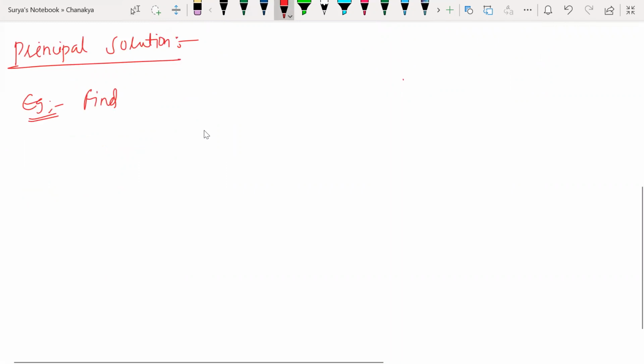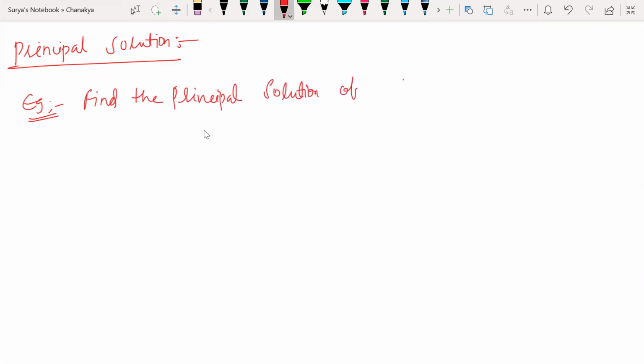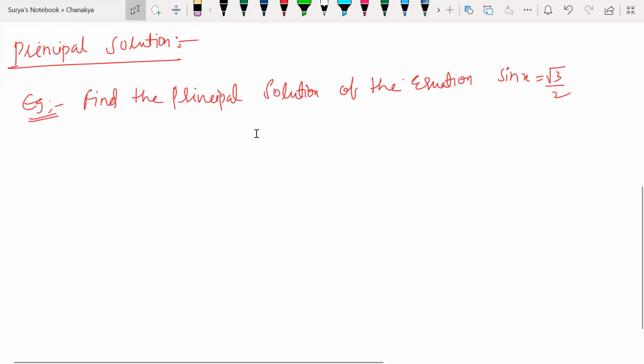All right. Find the principal solution of the equation sin x is equal to root 3 by 2. What is the principal solution of this? Let us talk about this. Sin x is equal to root 3 by 2 is given. Look at this here.